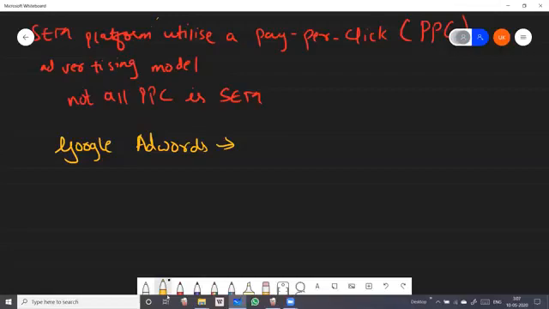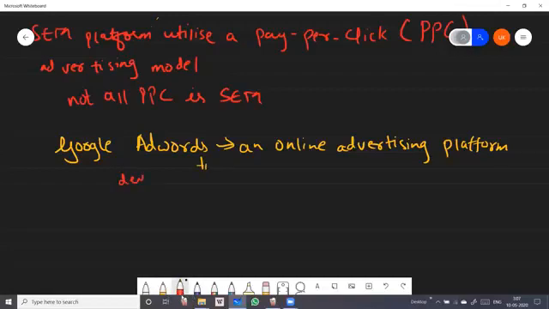Okay, students, what is Google AdWords? It is an online advertising platform and it is developed by Google.